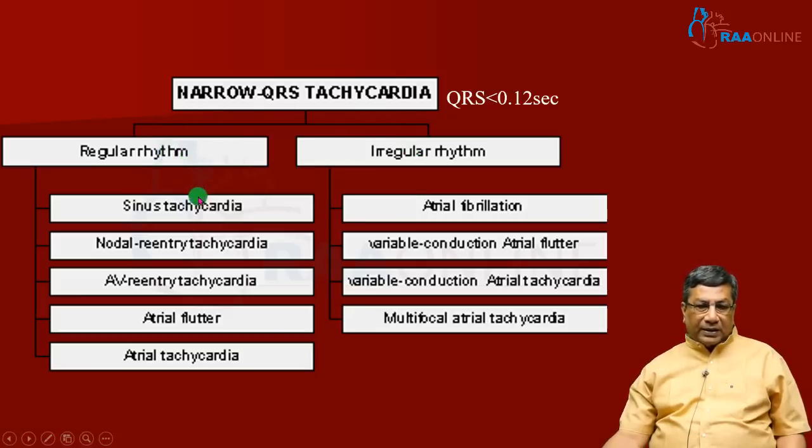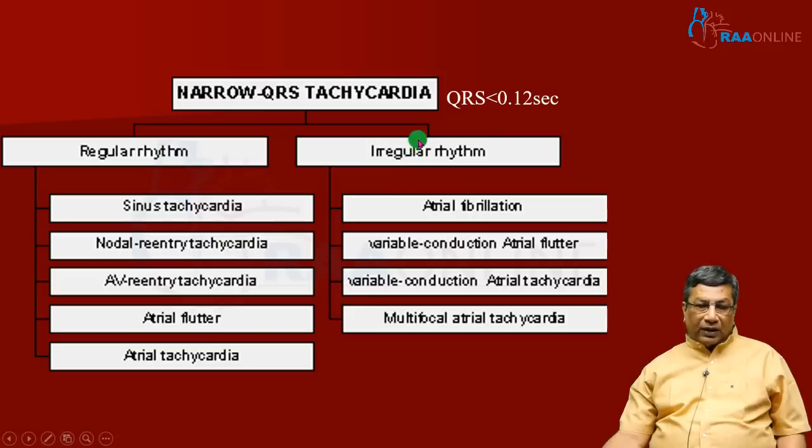Regular narrow QRS can be sinus tachycardia, atrioventricular nodal reentry tachycardia AVNRT, or atrioventricular reciprocating tachycardia utilizing accessory pathway, atrial flutter and atrial tachycardia. So these are the examples of regular narrow QRS complex tachycardia. Atrial flutter can come under regular tachycardia if the AV conduction is constant. If the AV conduction is variable, it can also come under irregular narrow QRS complex tachycardia.